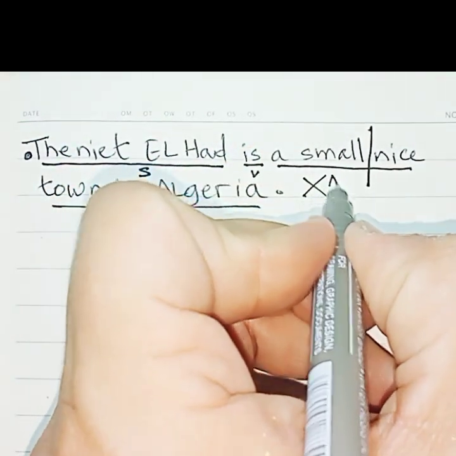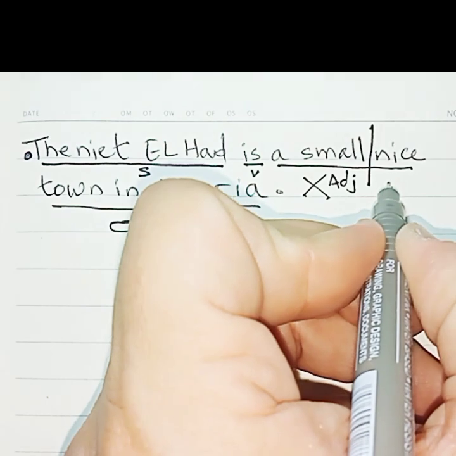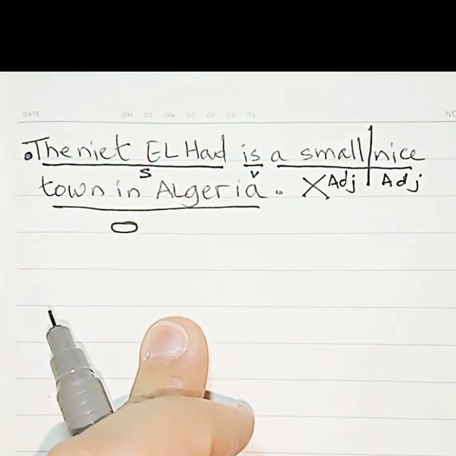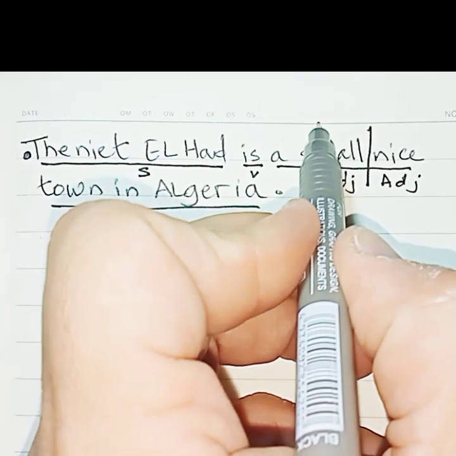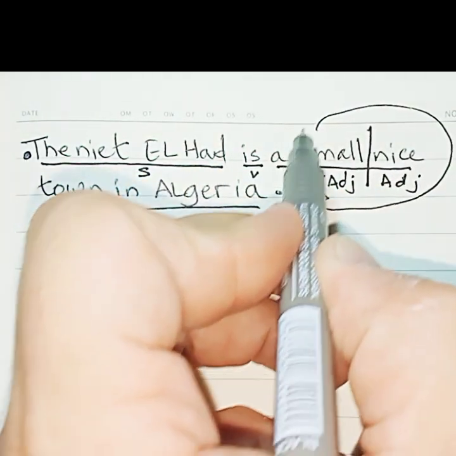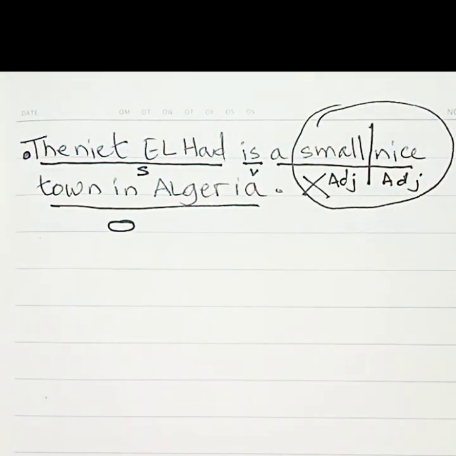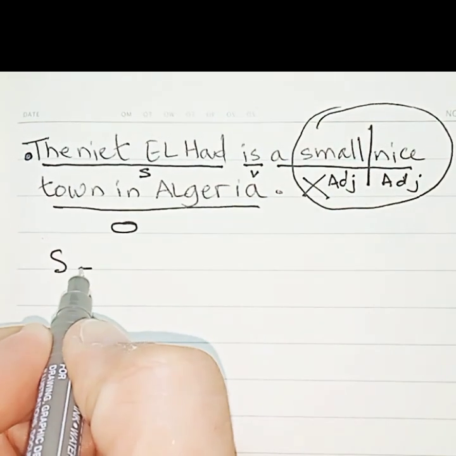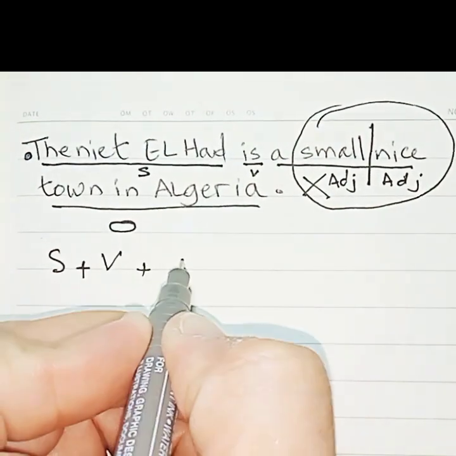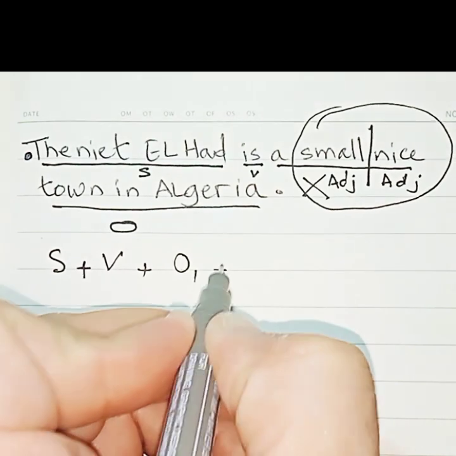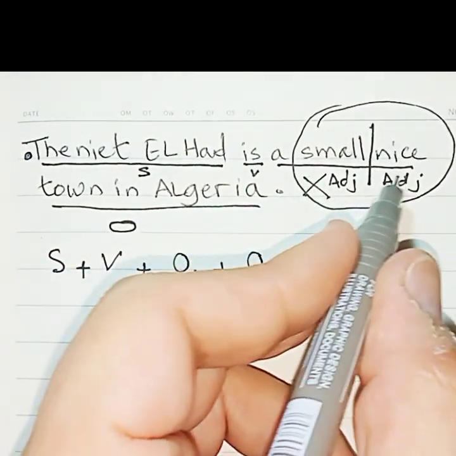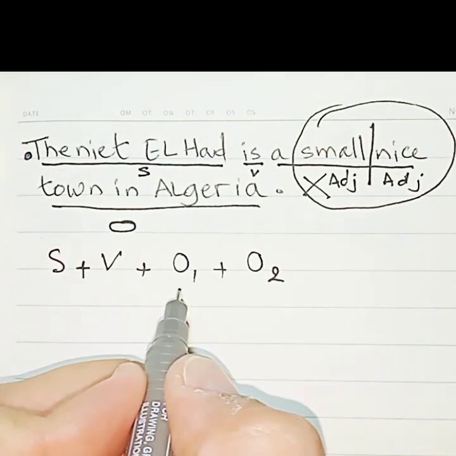Let's break it down. Small is an adjective and nice is another adjective. The problem actually is in these two adjectives. How is that possible? The sentence is subject plus verb plus object number 1 plus object number 2. We're talking about this sentence, okay?